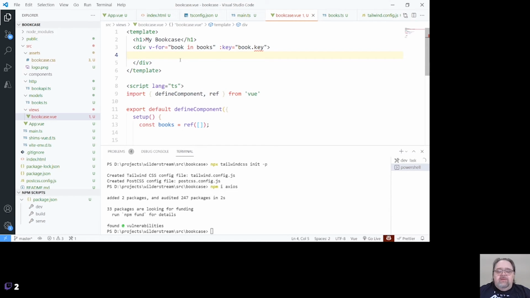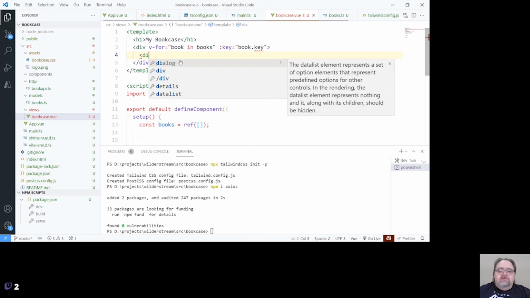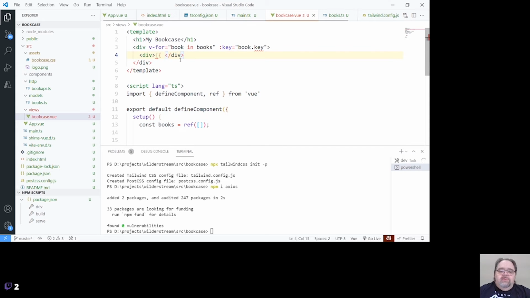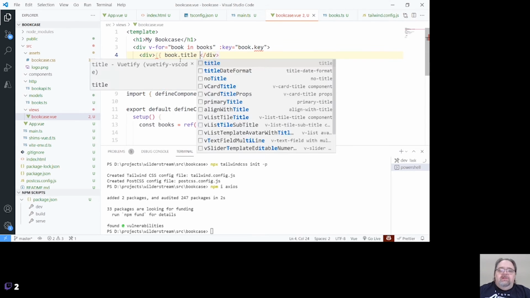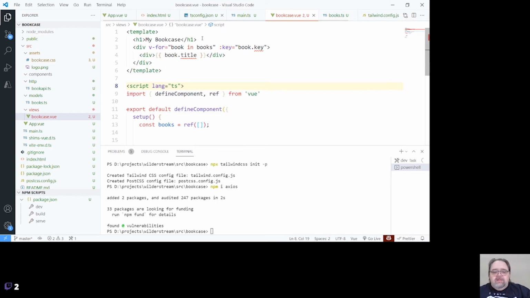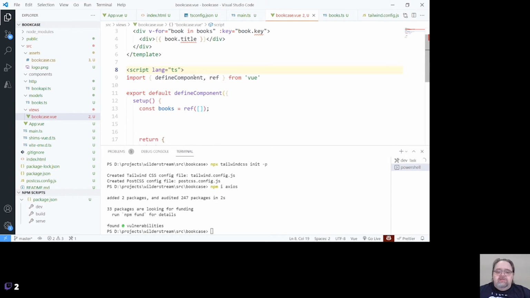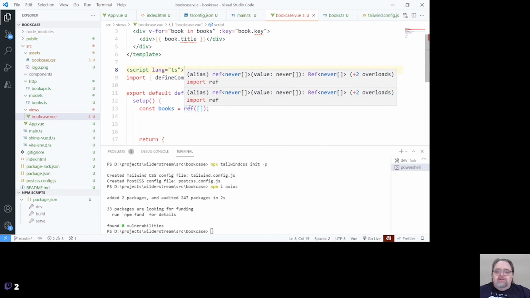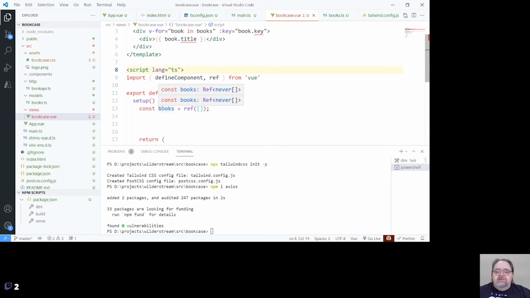And it will exist, I promise you. And then we're just going to do a div book.title, let's say, right? Now the reason this isn't typing in a way we want is that we're not typing the const books here, right? It just thinks it's a ref of whatever might be, which is why key and title don't know anything about it.